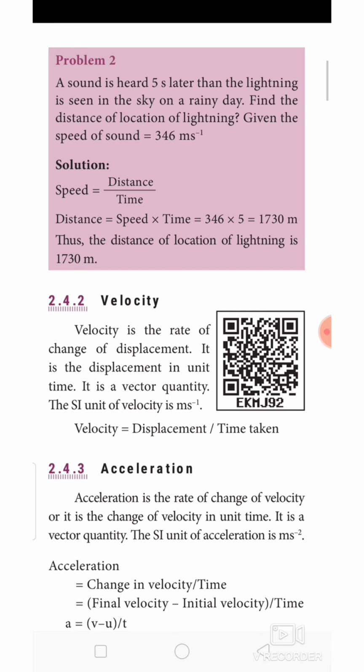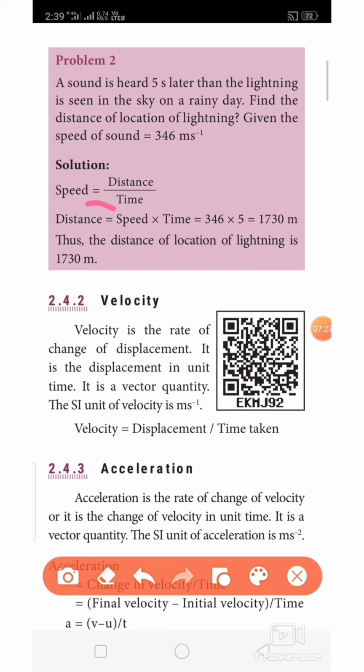Speed is equal to distance travelled by time, that is the formula as we all know. So here I need to find out the distance. So I cross multiply these two terms. Distance is equal to speed into time. So 346 into 5 is equal to 1730 meters. Why do I put meter here? The unit for distance is meter, so the corresponding unit must be placed there.